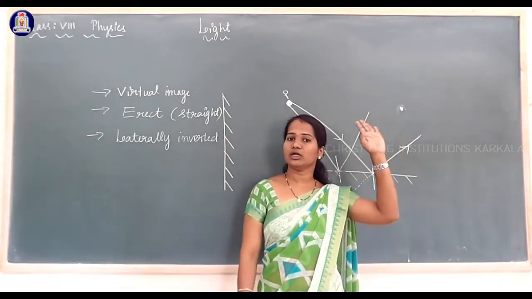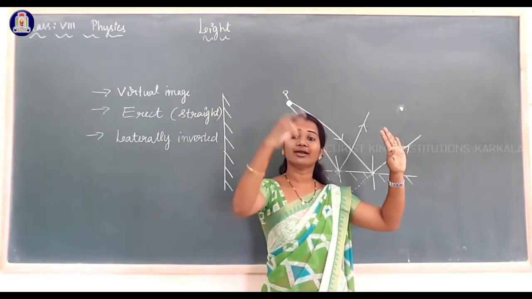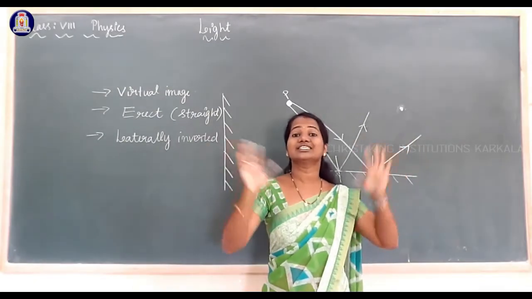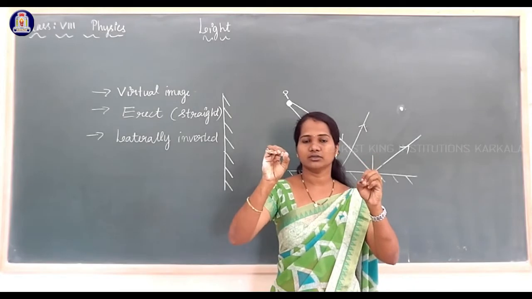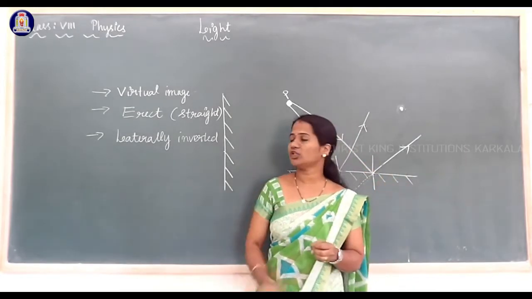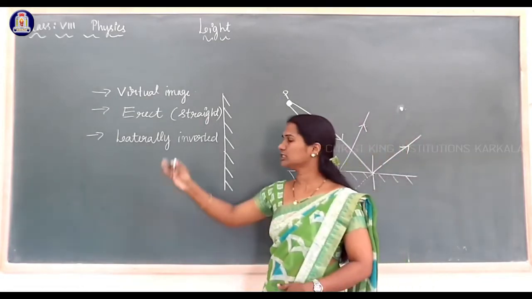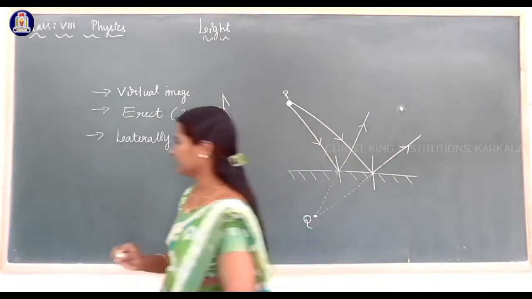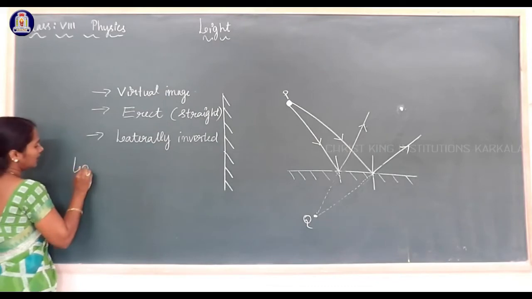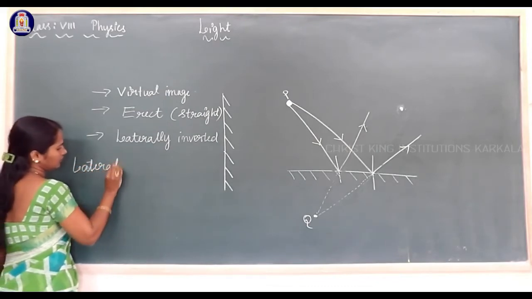If you lift your left hand, it will be the right hand of the image. This phenomenon is called lateral inversion, and the image is called a laterally inverted image.